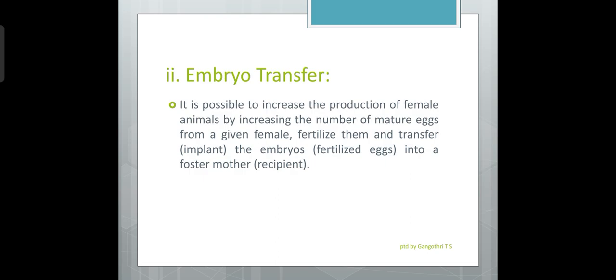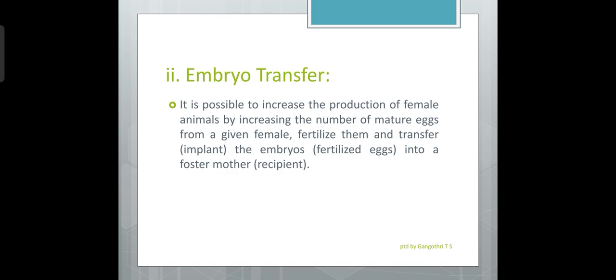Embryo transfer. As the ruminant animal produces one egg at a time, a ruminant animal means it includes cattle, sheep, goats, horse, etc. As the ruminant animal produces one egg at a time, it can carry one pregnancy at a time.